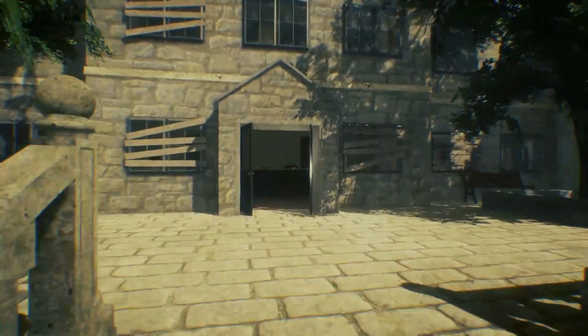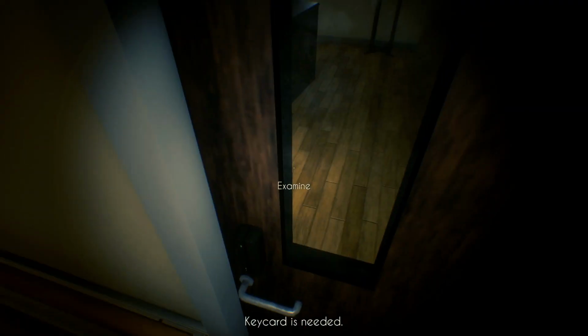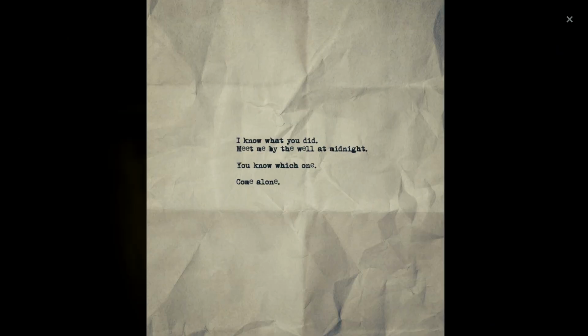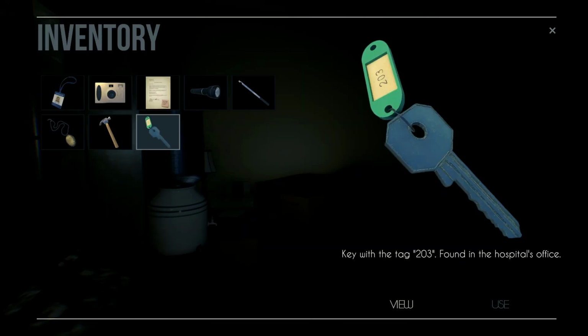Back at the hospital, I find some interesting clues in Doc Johnson's office. The first is a note to Charles Roberts from Doc Johnson about a threat letter Doc receives, thinking it's from Charles, stating he did not kill Sophia, he was simply there when she died. We also see the same threatening letter to Doc Johnson that Vivian received, with the same misplaced weird E. And lastly, we find a room 203 key.